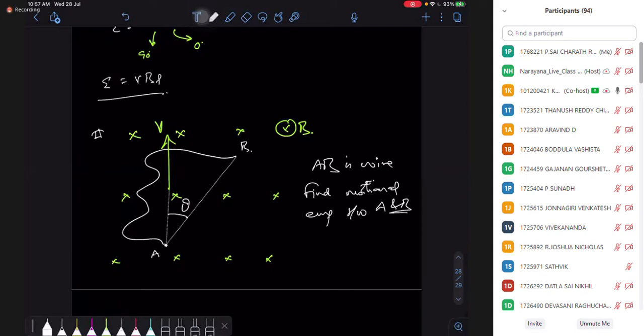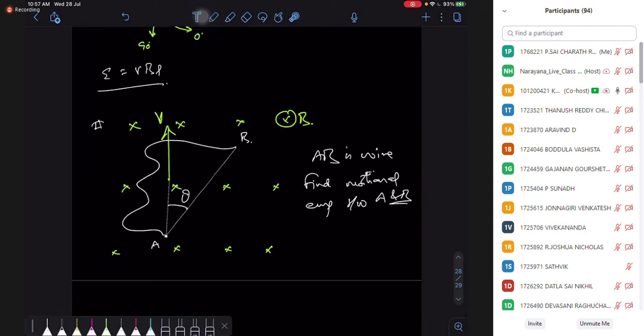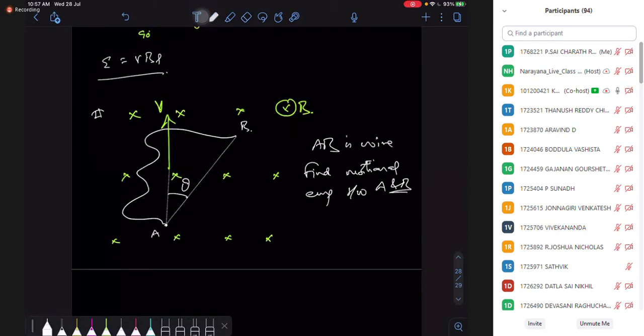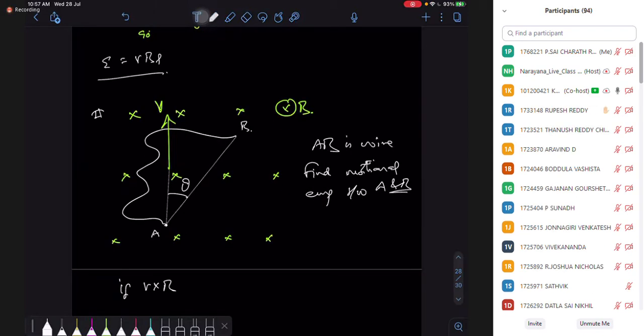The first thing I told you here is, if my V and B are constant, is V cross B constant or not? Magnetic field is constant, velocity is constant, angle between them is constant. So V cross B is a constant. And if V cross B is a constant, shape does not matter.